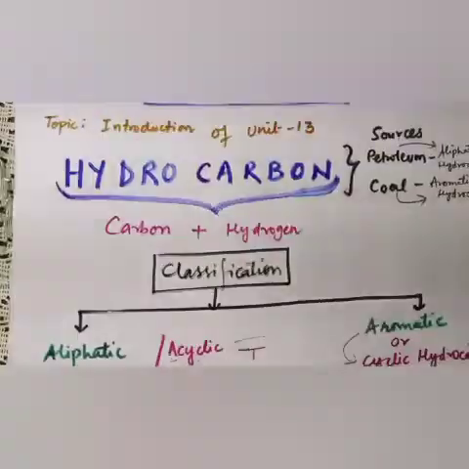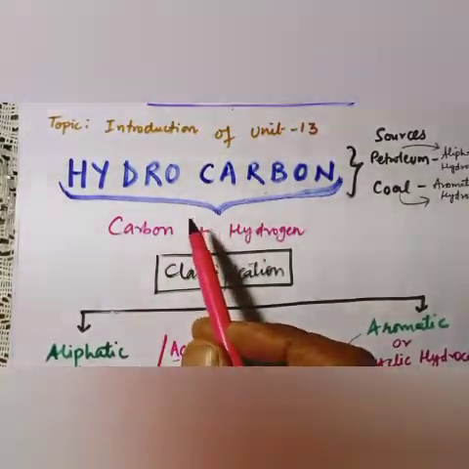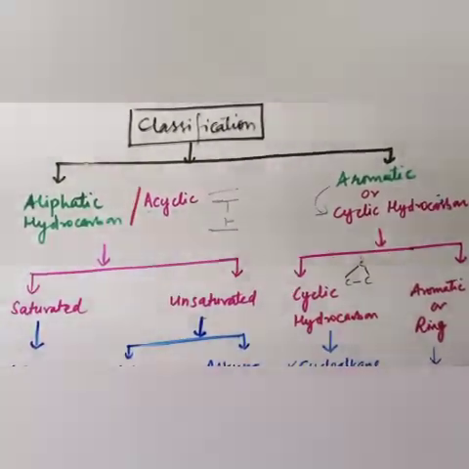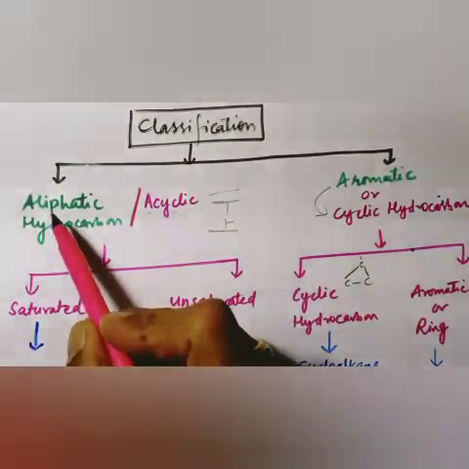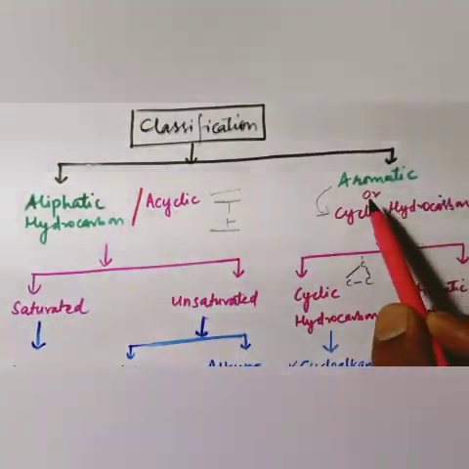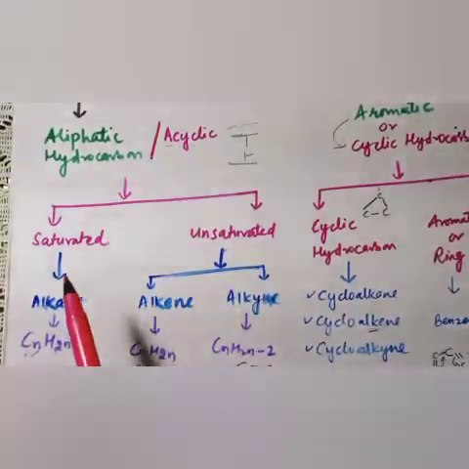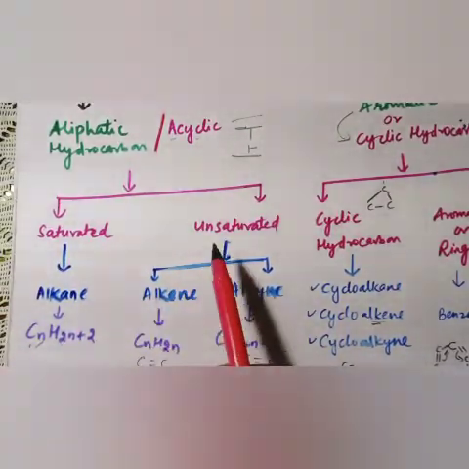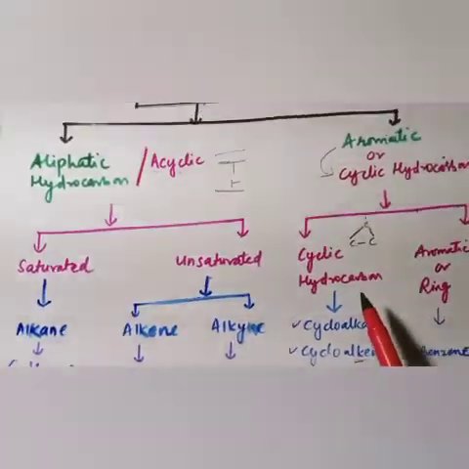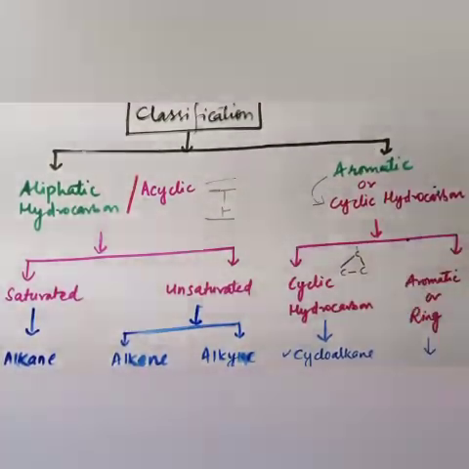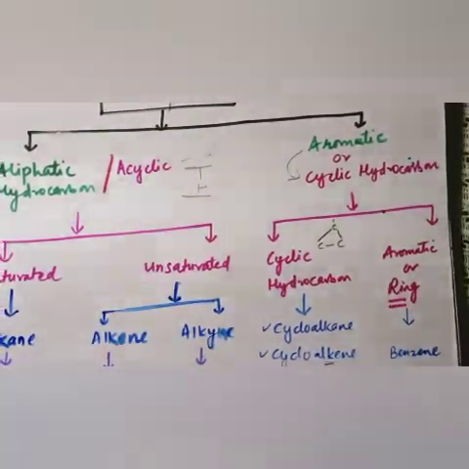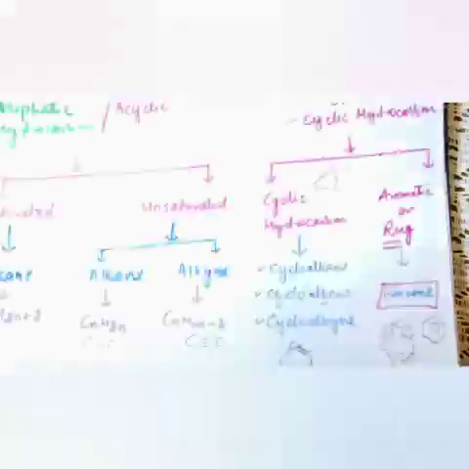Okay, dear students, if we recapitulate, in this chapter on hydrocarbons we have started the classification of hydrocarbons, and the whole chapter is somewhere around the classification, in which there are two types of hydrocarbon: aliphatic hydrocarbon and aromatic hydrocarbon. Aliphatic hydrocarbon is also called acyclic hydrocarbon, whereas aromatic is called cyclic hydrocarbon. In aliphatic hydrocarbons, there are two types, saturated and unsaturated, in which saturated are alkanes, whereas unsaturated are alkenes and alkynes. Similarly, now we are talking about aromatic cyclic hydrocarbons, and in cyclic hydrocarbons especially we will talk about the aromatic or ring type, in which benzene plays a very important role.